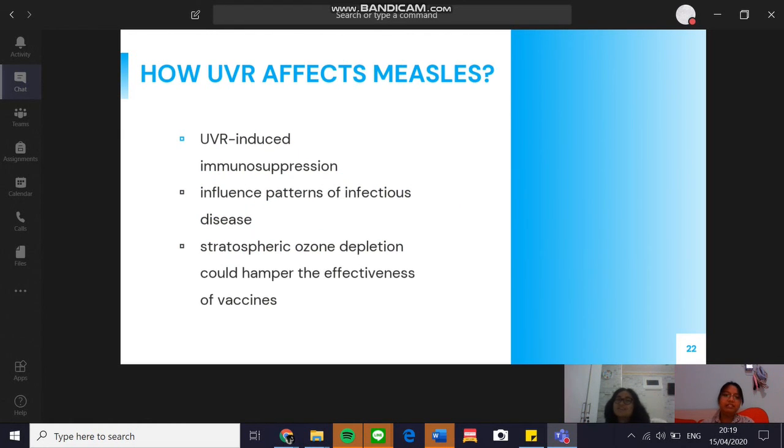Alright, so how does ultraviolet radiation affect measles? UV-induced immunosuppression could influence patterns of infectious disease and may also influence the occurrence and progression of various autoimmune diseases. There has been concern that increased exposure to UVR due to stratospheric ozone depletion could hamper the effectiveness of vaccines, particularly BCG, measles, and hepatitis. BCG vaccine efficacy has a latitudinal gradient, with reduced efficacy at low latitudes.